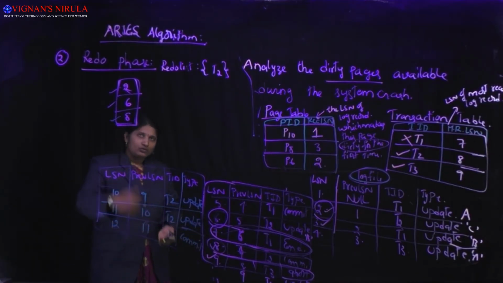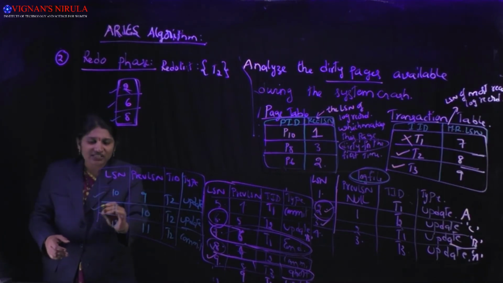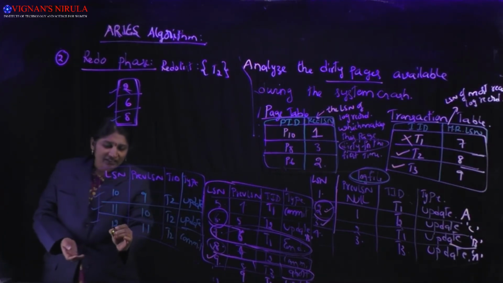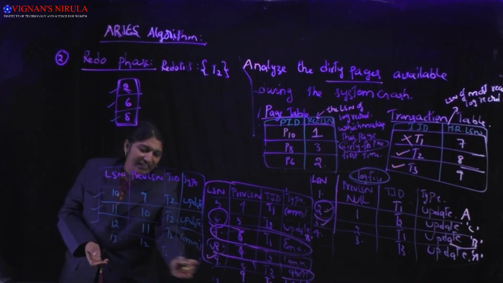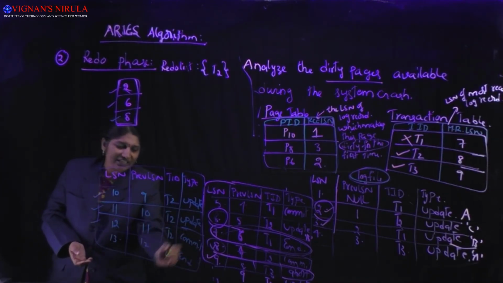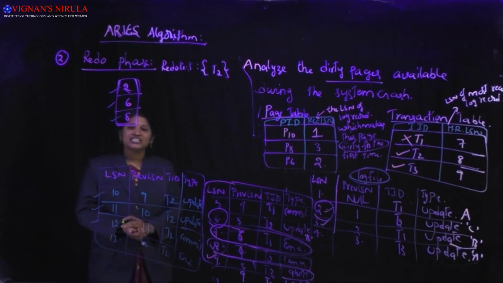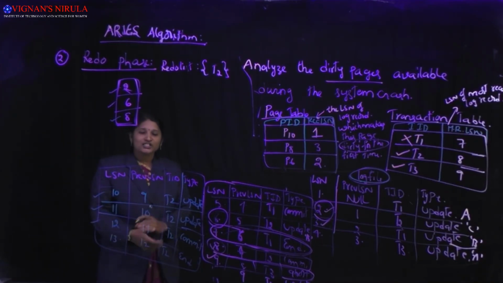So all of these actions are completed and T2 is committed, then I can write it as end. If the system crash has not occurred... Once again, if any system crash has occurred, we will do the analysis phase. T2 has been ended. That is about the redo phase.